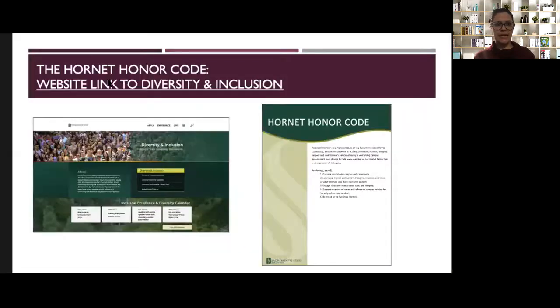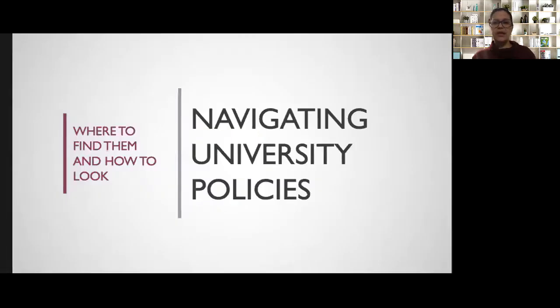Okay, and just again, it's this link right up here in the purple part that's underlined that will take you to the Hornet Honor Code. The next place I want you to know how to navigate to is university policies, especially those that pertain directly to you as a student.